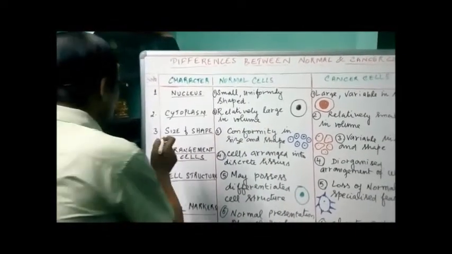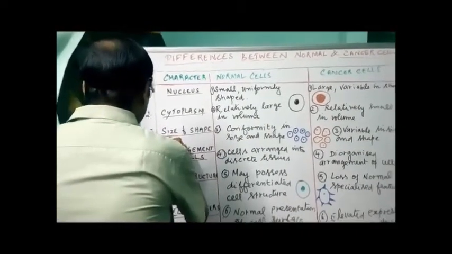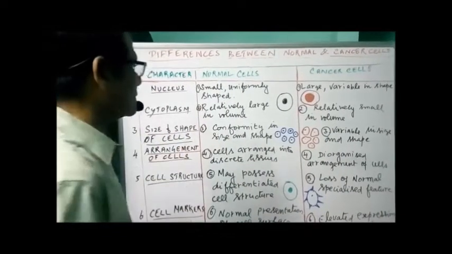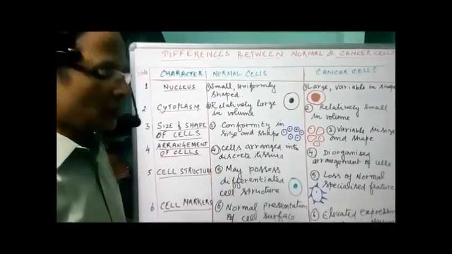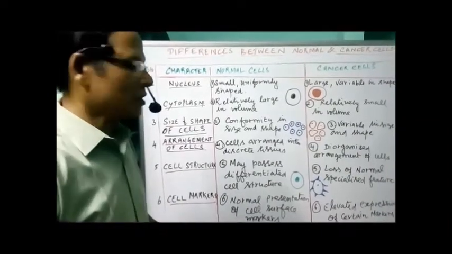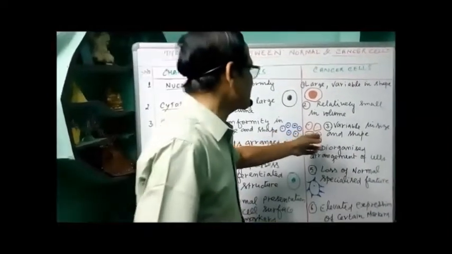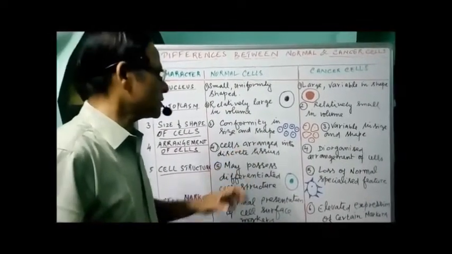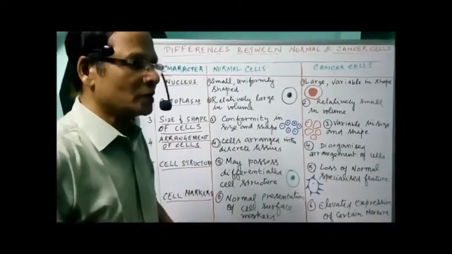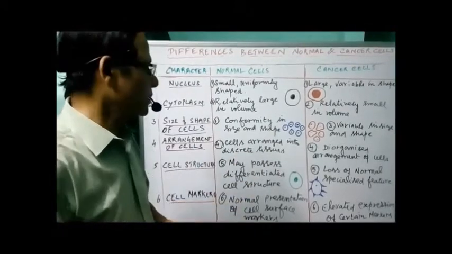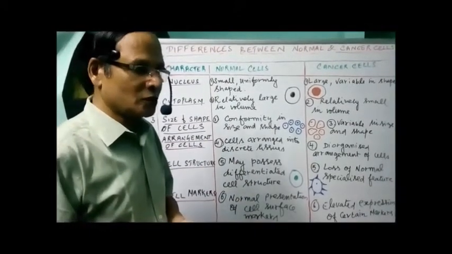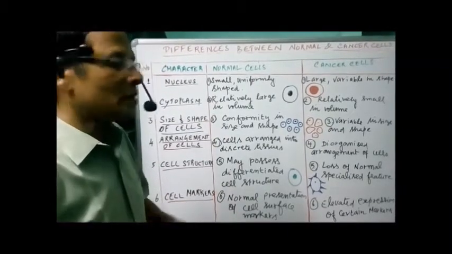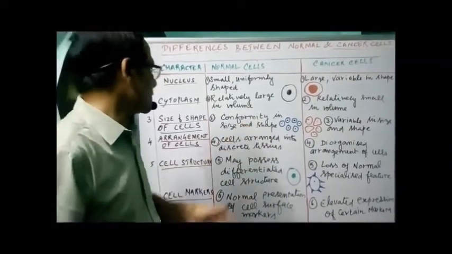So conformity in size and shape is uniform, no variations. But in cancer cells, the cell size is variable, not uniform in size or shape, different in size and different in shape.